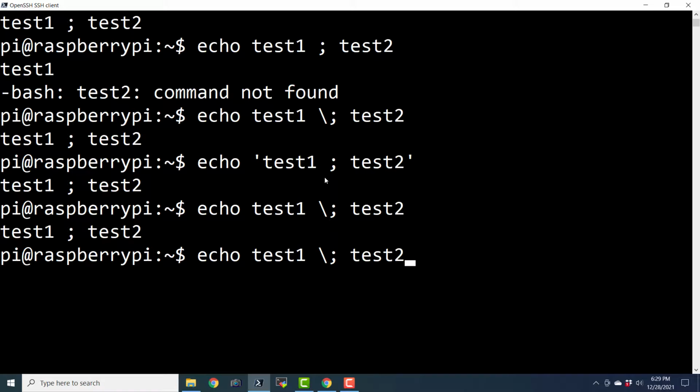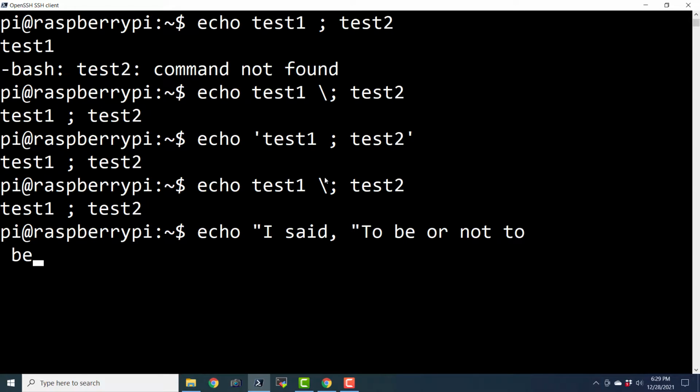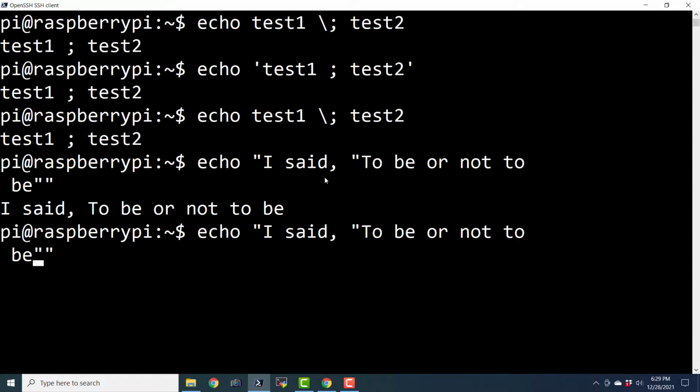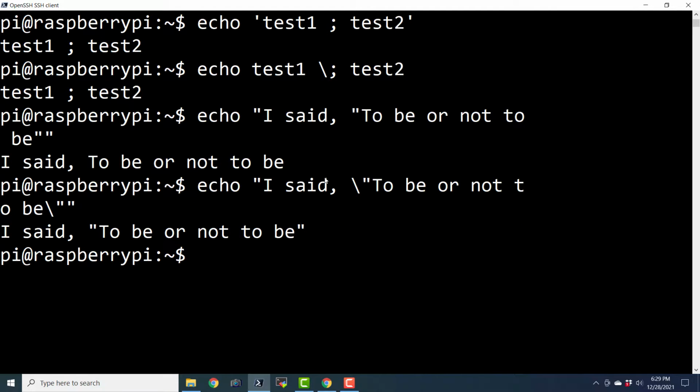All right. And we can also say echo, I said, to be or not to be. And if I want to print quotes within quotes, then it is actually not printing those quotes. So in that case also I will have to use the escape sequence like this. I'm showing you the different use cases of the escape sequence. So here it is now printing the quotes also.